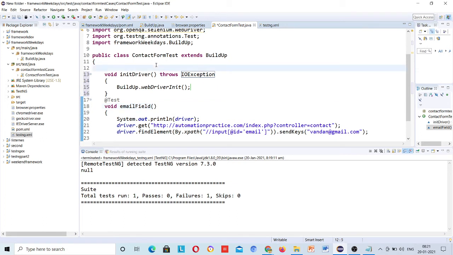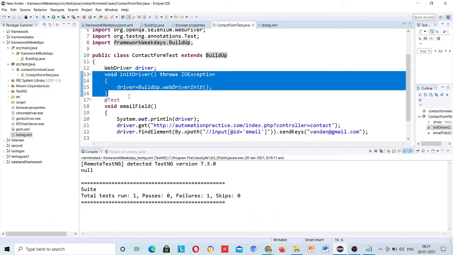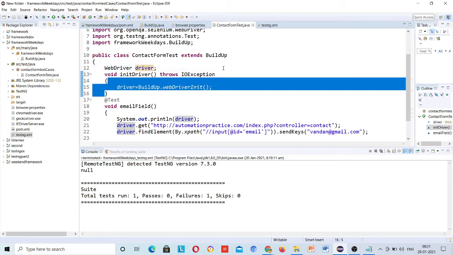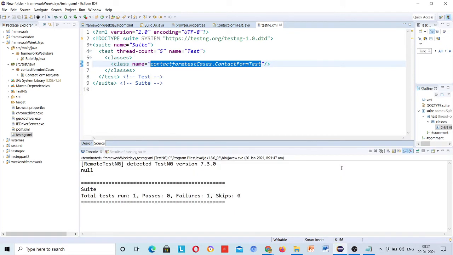Here declare WebDriver driver and just override, because if we write here only driver is equal to this, the scope of the value will be limited to this one only. So better I have declared this, and to this global variable just assigning value here. Okay, so this time it will be working. I hope some other issues should not come.